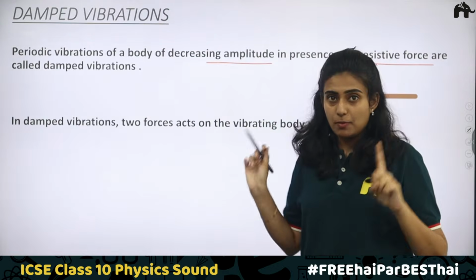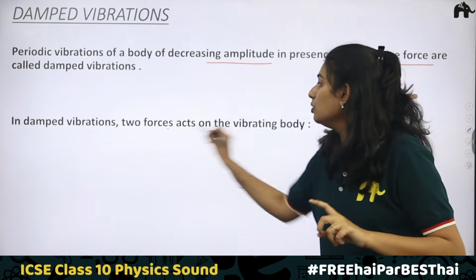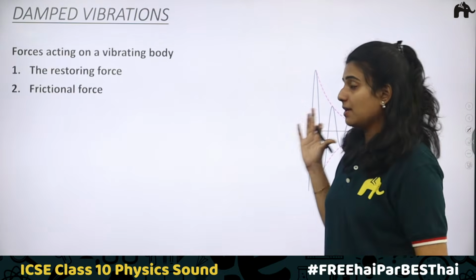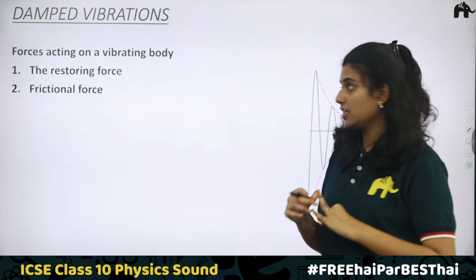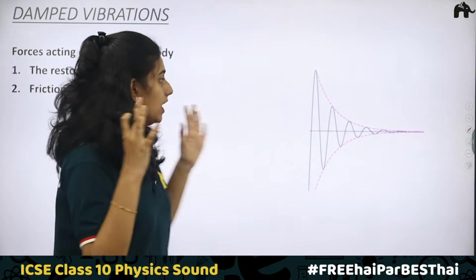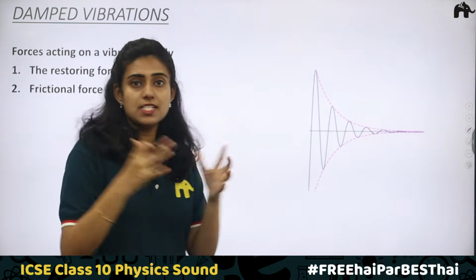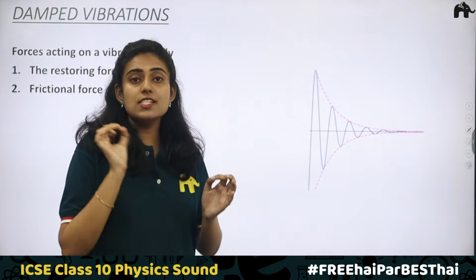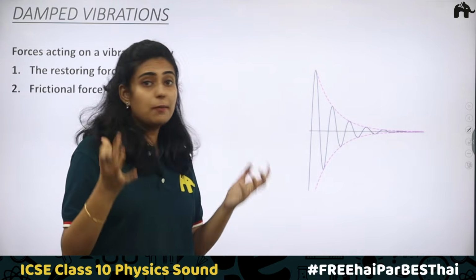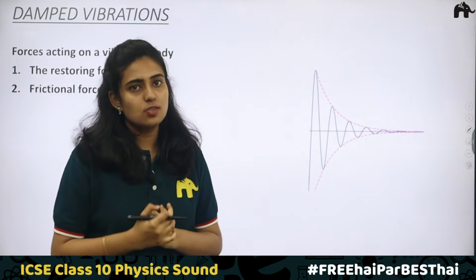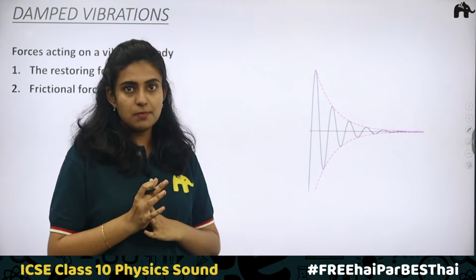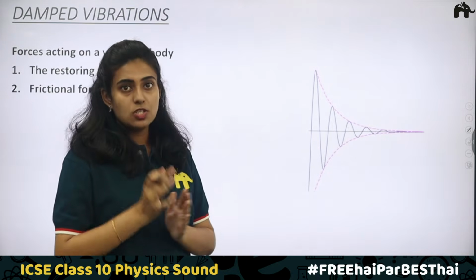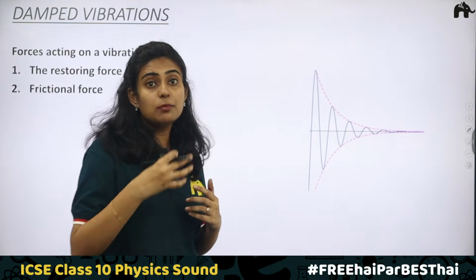In case of damped vibration, you will be studying two important forces acting on the body, the forces acting on a vibrating body. One is the restoring force and the other is the frictional force. What is restoring force? When you take a spring, you expand or compress it and release, it has a natural tendency to come back to its original state. The force that helps the body come back to its original shape is called the restoring force. With a simple pendulum, if you displace the bob, it has a tendency to come to its mean position. Due to this restoring force, the body will come to its mean position.